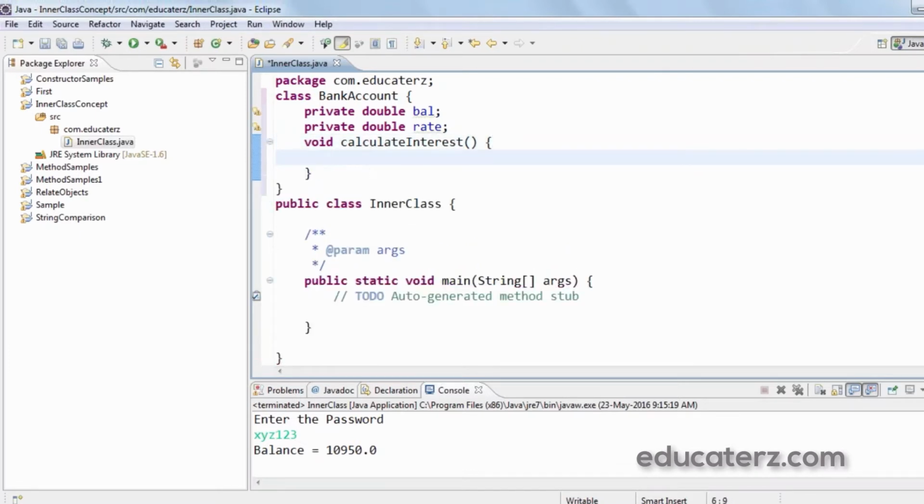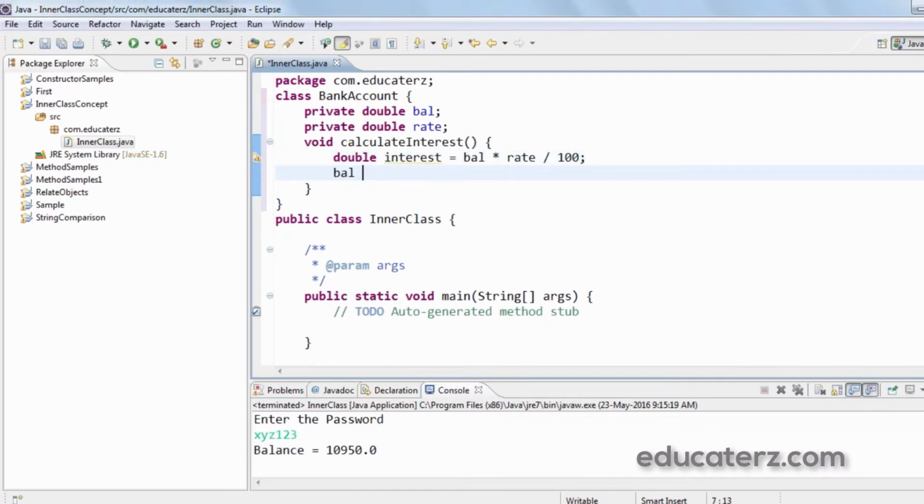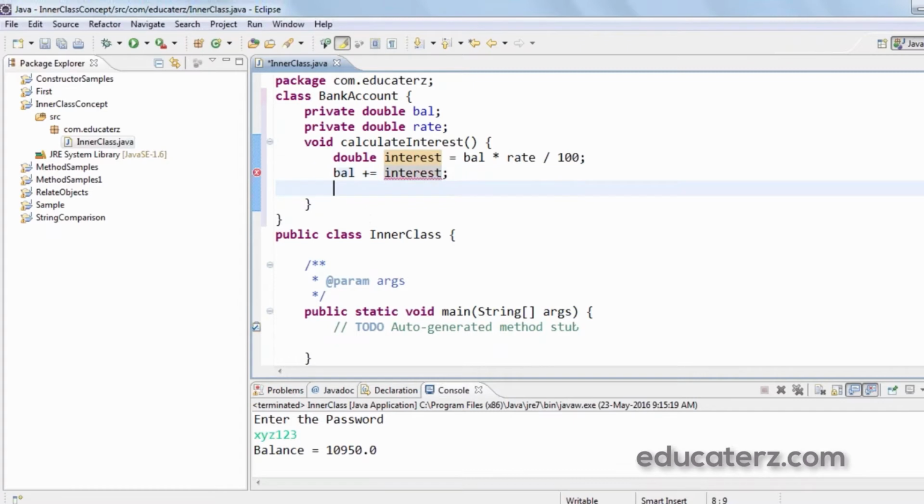So this method will actually calculate interest and will update the balance amount. Let's see how. For that I require a variable called interest, which will calculate something like balance into rate by 100, and then update the balance amount. Balance equals balance plus interest, and then print the balance.